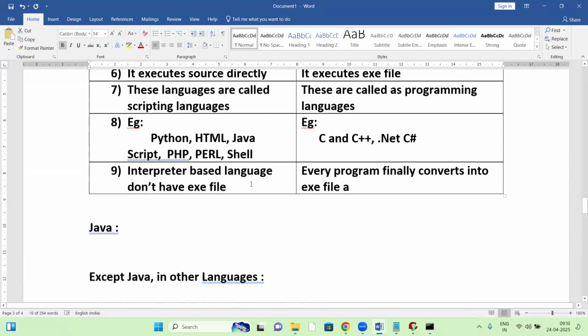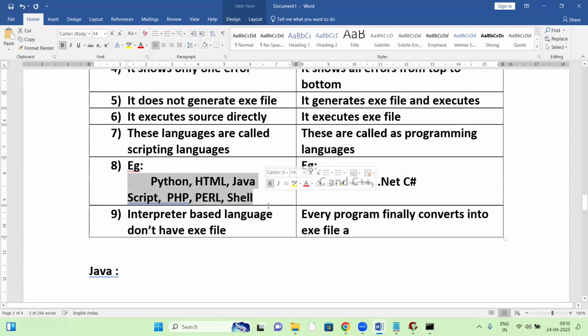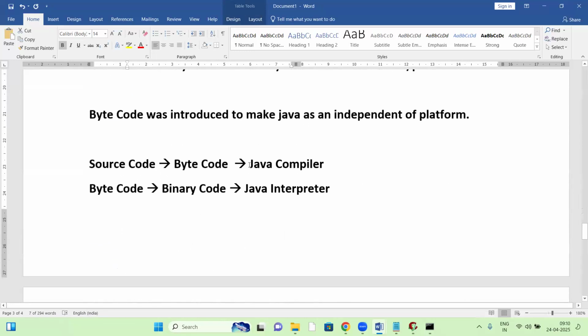Suppose it is C programming. In C programming, only the compiler converts the source code: error checking by the compiler and execution also by the compiler. So error checking and execution by the compiler, only the compiler involved. Suppose Python, only the interpreter is involved. But in Java, both the compiler and interpreter are involved.